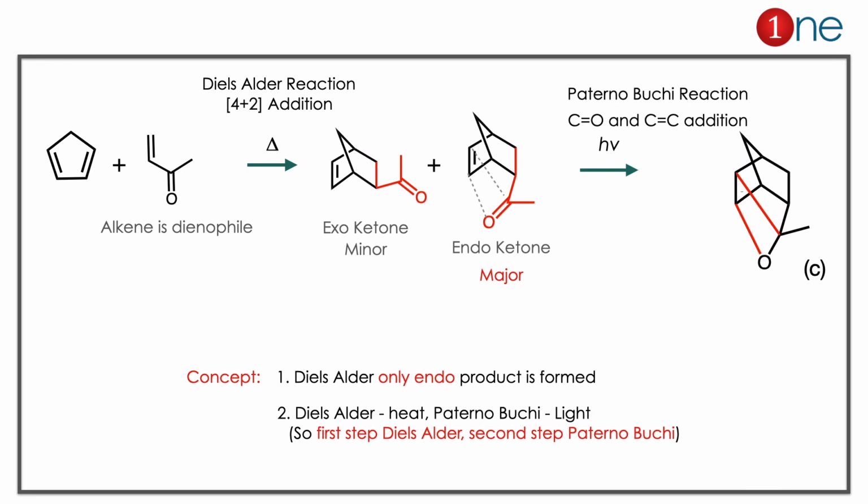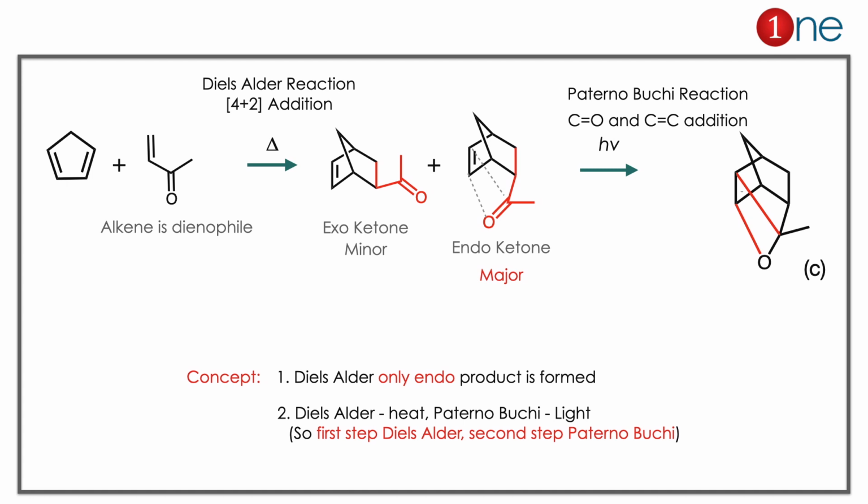The starting material has a conjugated ketone and a diene. You are using heat, so it's a Diels-Alder reaction. Cycloaddition occurred between the diene and dienophile, so you have the bicyclic system with endo and exo possibility. But according to the endo rule, endo is the major one. That is the Diels-Alder product.